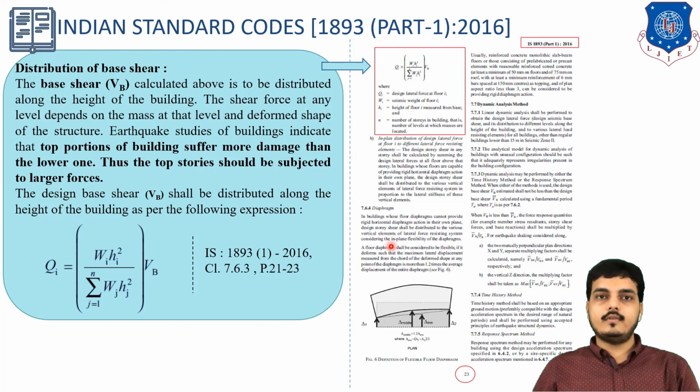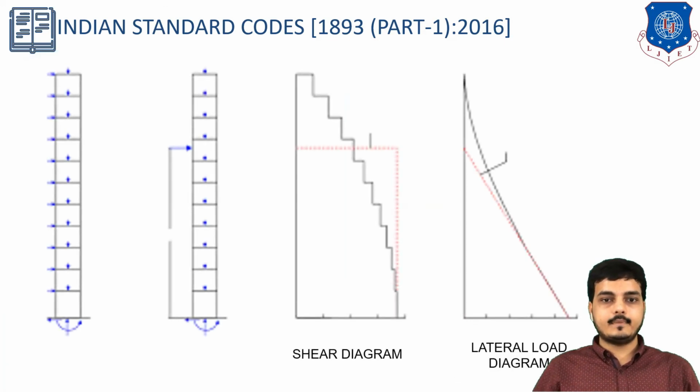So this was the list of components, or factors, which we need to use for the examples. Look, this is the kind of shear diagram of the building. This is the building, and this is each storey. We will be finding out how much force is acting on a particular storey, and the lateral load diagram. This is just a representation, not to be noted.